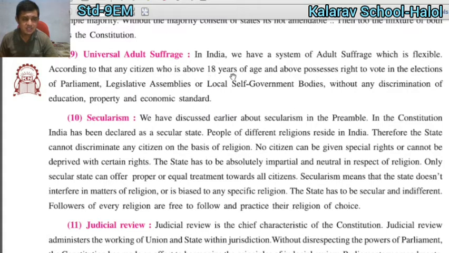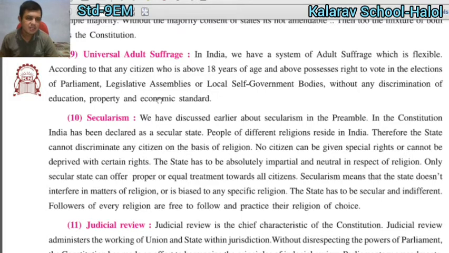According to it, any citizen above 18 years of age possesses the right to vote in the election of the parliament, legislative assembly or local self-government bodies without any discrimination of education, poverty, property or economic standard. Any person over the age of 18 has the right to vote in the legislative assembly and local self-government bodies without any discrimination of education, property or economic standard.